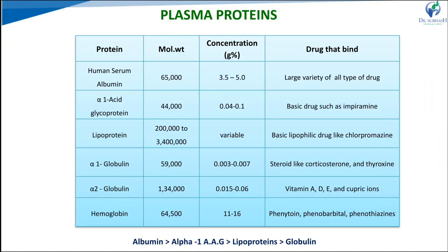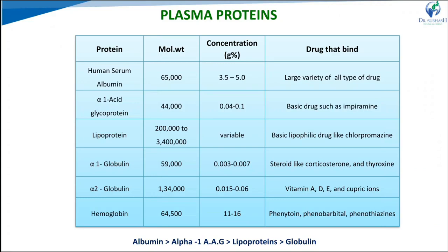A large variety of drugs can bind with albumin, whether weak acid, weak base, or neutral. Both endogenous and exogenous compounds bind with albumin. Endogenous compounds are like fatty acids and bilirubin, and exogenous means our drugs, which bind with human serum albumin. There are 4 binding sites on human serum albumin. That's why a large number of drugs bind with albumin.